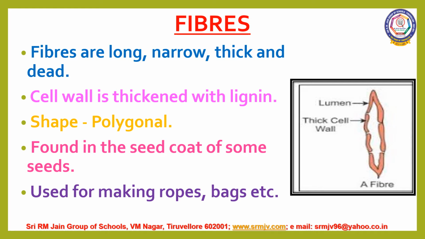Let us discuss about fibers. Fibers are long, narrow, thick and dead sclerenchyma cells. Cell wall is evenly thickened with lignin. They are usually polygonal in shape. They are found in the seed coat of some seeds. They are used for making ropes, bags, etc.